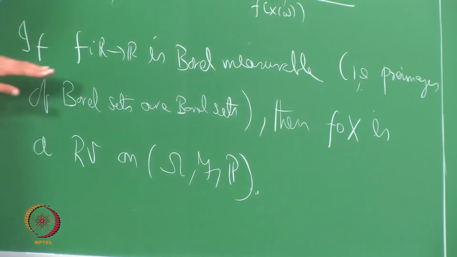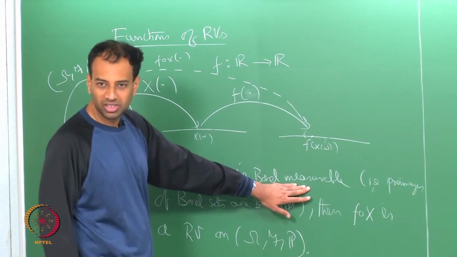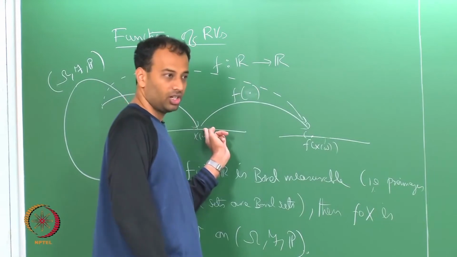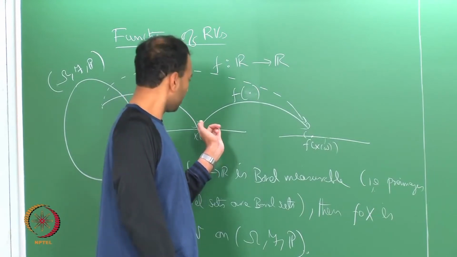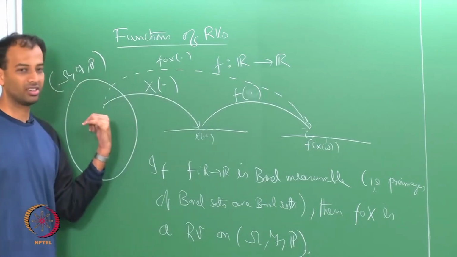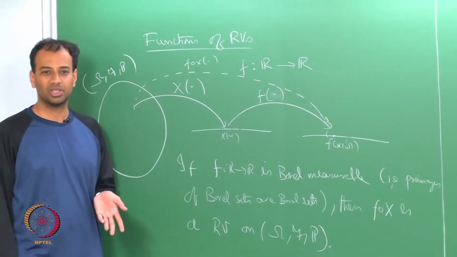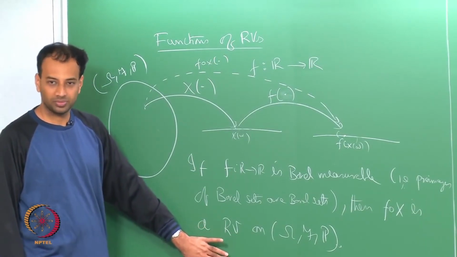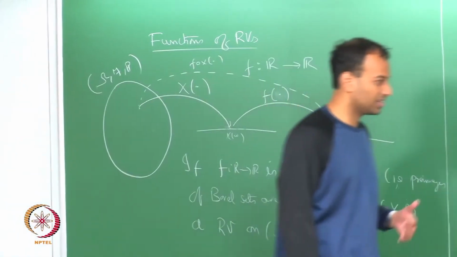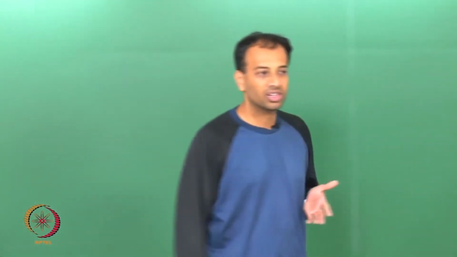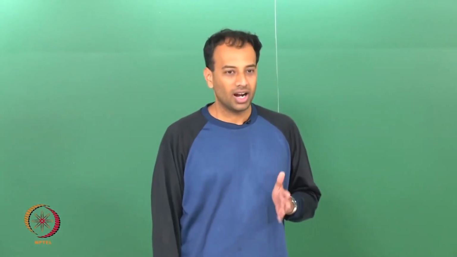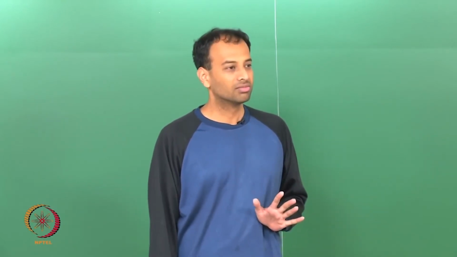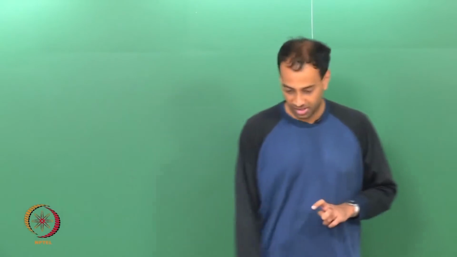Because f is a Borel measurable function, or simply a Borel function. That is like saying that if you take any Borel set here, its pre-image under f must be a Borel set on R, and of course if you have a Borel set here, its pre-image must be F-measurable because x is a random variable, correct. So is this statement okay with everyone? Okay. So the more precisely stated problem is: if you have a Borel function f, then f of x is a random variable, and I want to determine the probability law of f of x given the probability law of x. That is the problem confronting us.